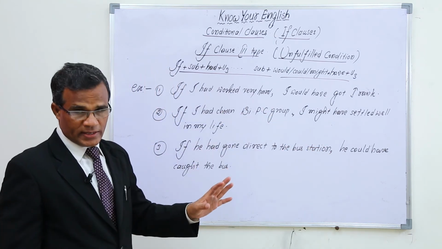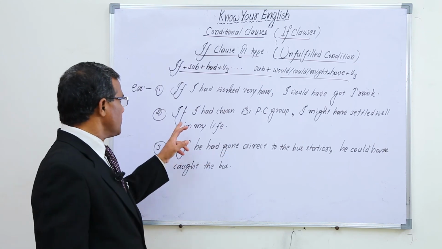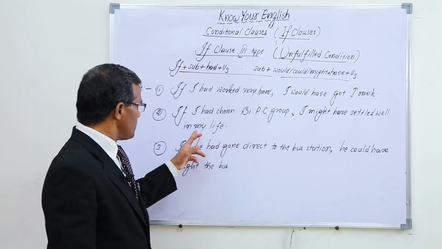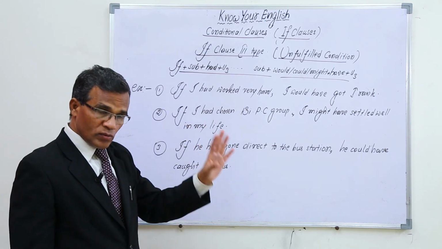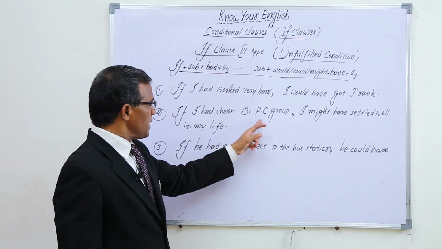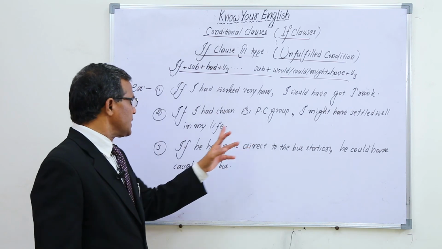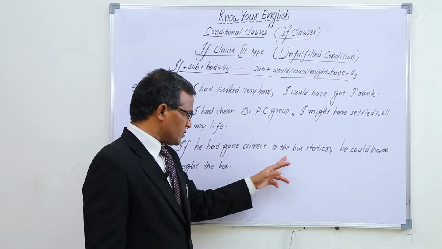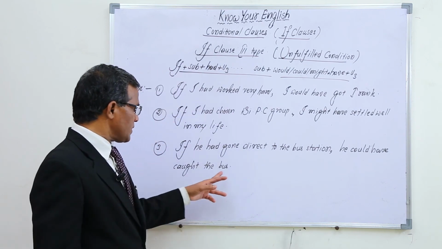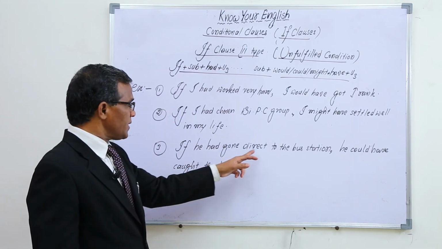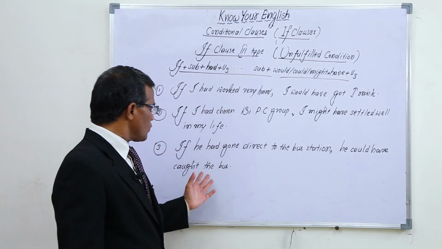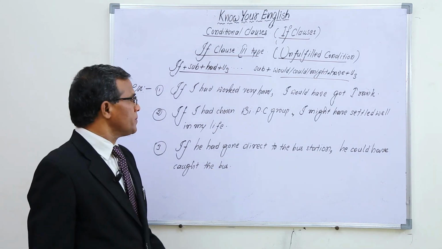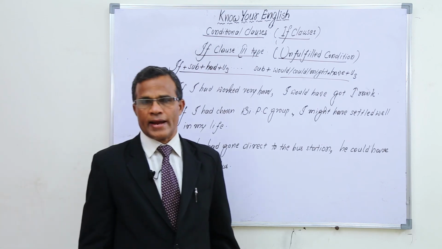It's not a question, it is statement only. And in the same way, if I had chosen BPC group, I might have settled well in my life. The same can be conveyed: had I chosen BPC group, I might have settled well in my life. Meaning is the same. If he had gone direct to the bus station, he could have caught the bus. Had he gone direct to the bus station, he could have caught the bus. Okay, sometimes we remove if by changing the order of subject and had.